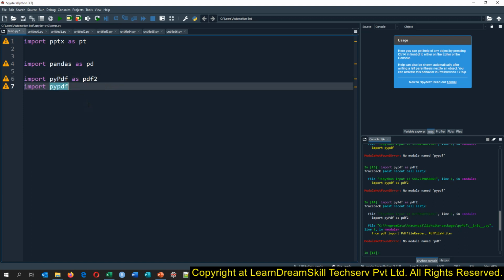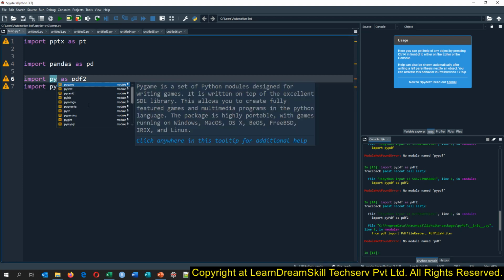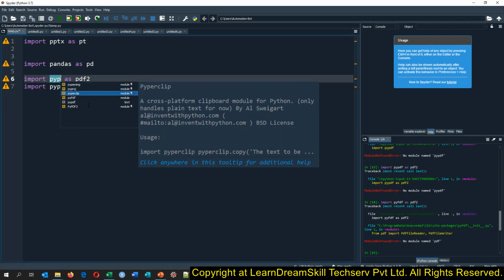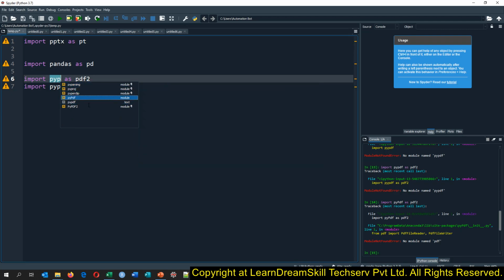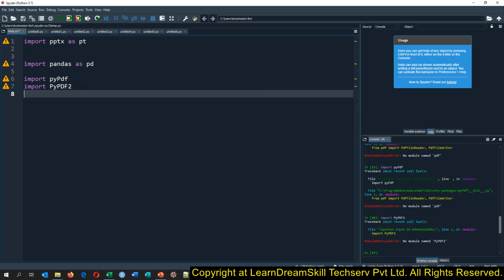PDF py. We are having this module as well. Let's try to import this. I think we are having PyPDF2 only. Yes, and run this.